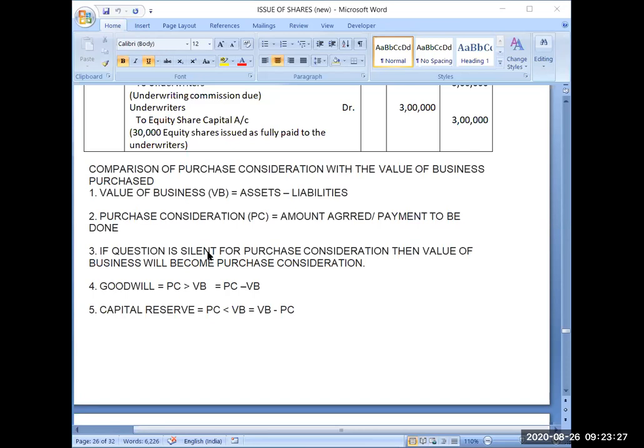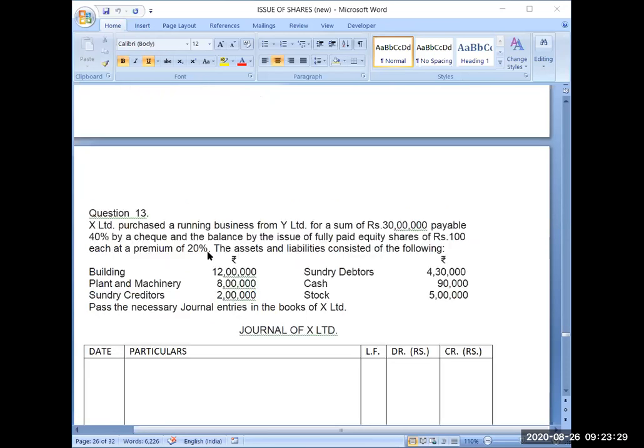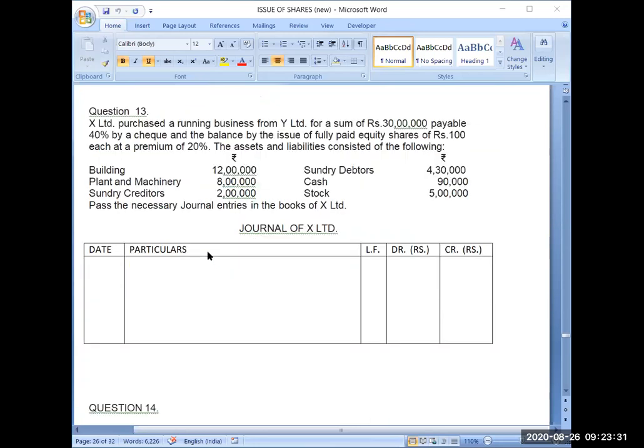Okay, now see question number 13. X Limited purchased a running business from Y Limited for a sum of rupees 30 lakh. Now, this 30 lakh is what amount? Is it value of business or is it purchase consideration? Tell me.